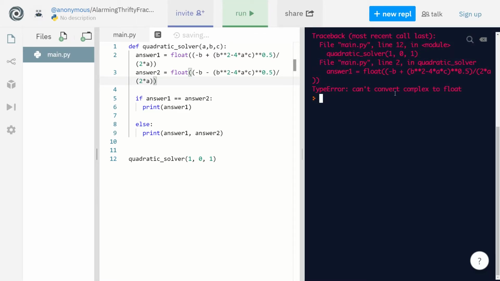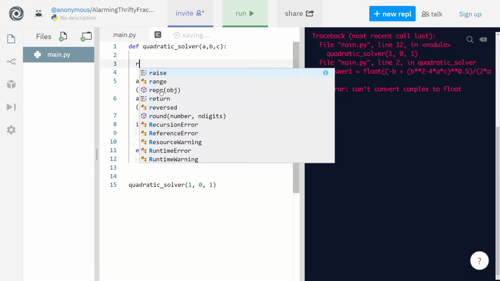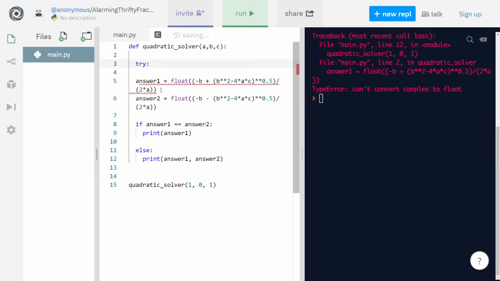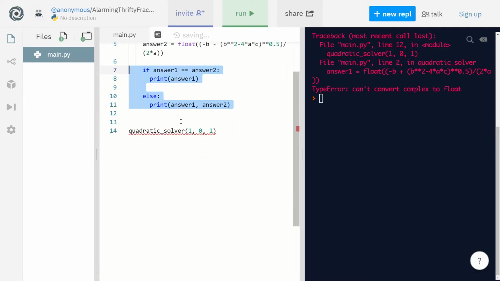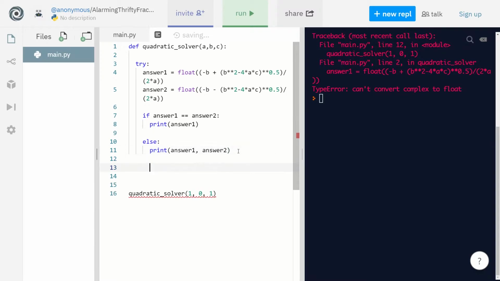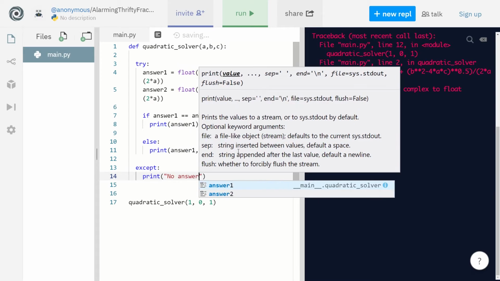So now we got an error, right? Because we can't convert the imaginary numbers to a float. So how do we avoid that? Well, we have to pass this into a try except. What that does is it tries to catch the error. So within this, if it fails to convert that to a float, then we do except, let me just first write this, except print no answer.